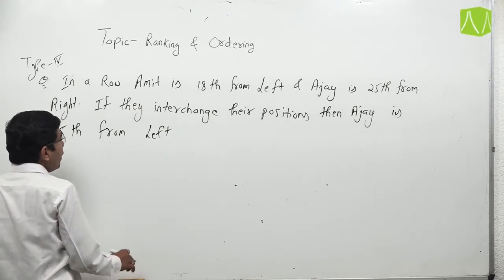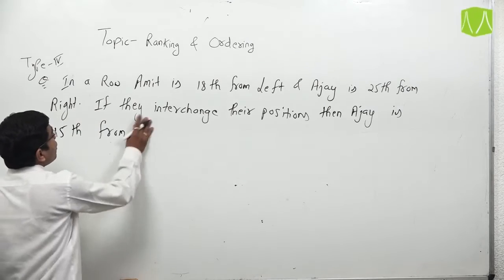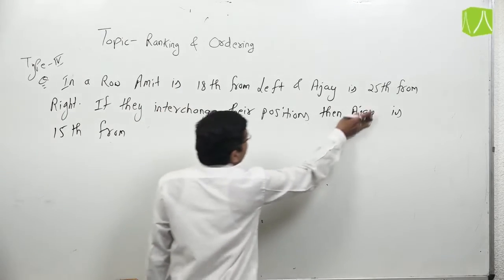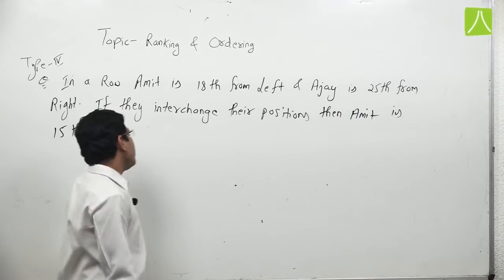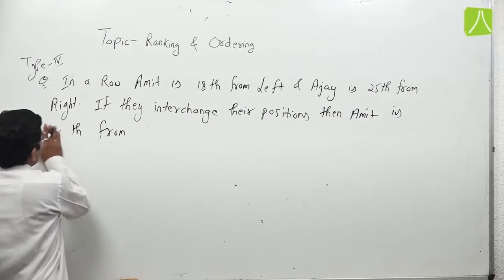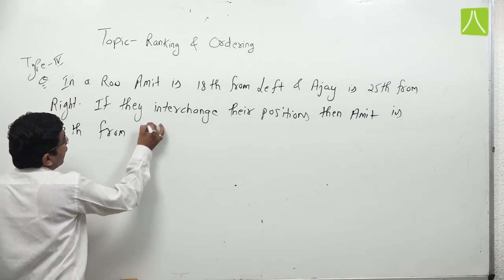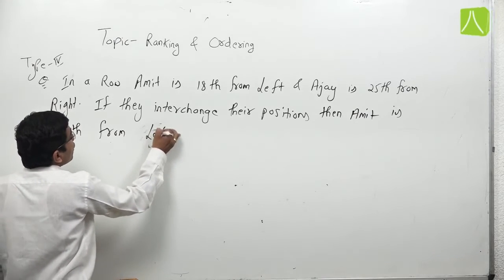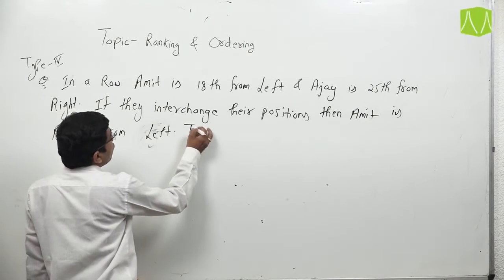And the condition is, for making the question right, Ajay is 15th, and Amit is 18th from left. Now the next position is 18th from left. So find out the total number of persons.